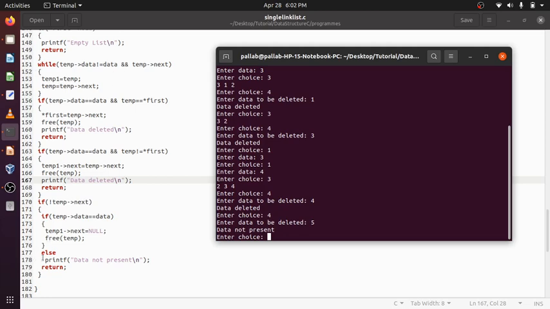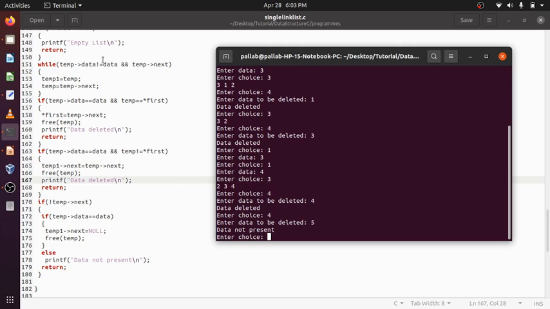The whole list has been traversed and the data hasn't matched. The last node cannot be checked inside the while condition, because of temp data equal to data and temp next.